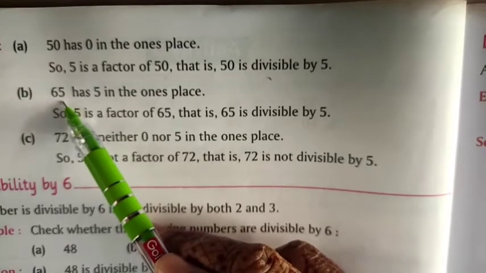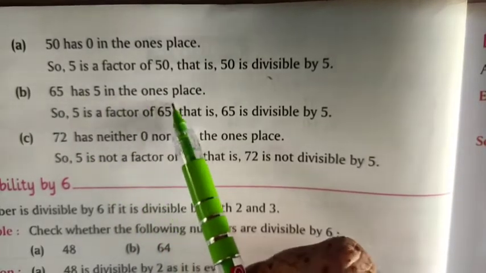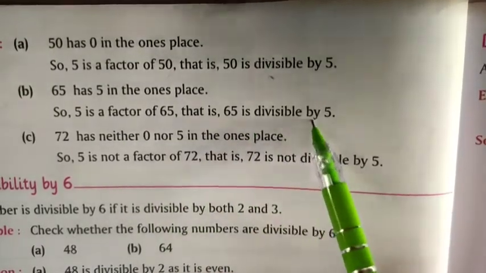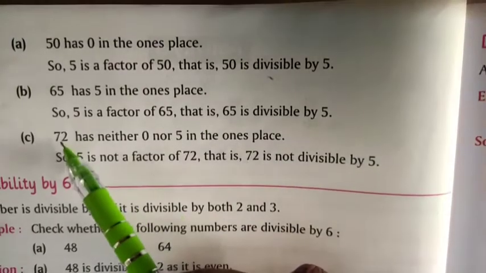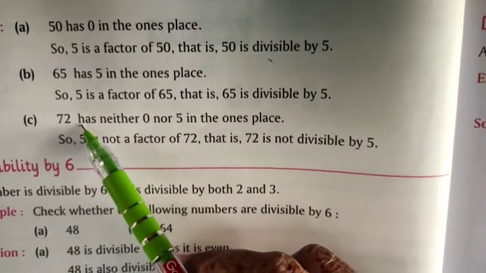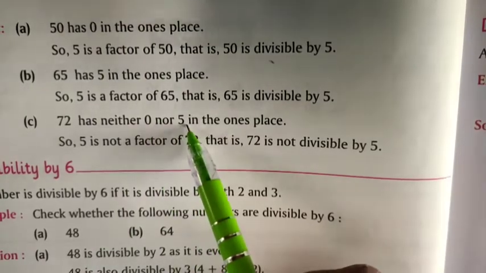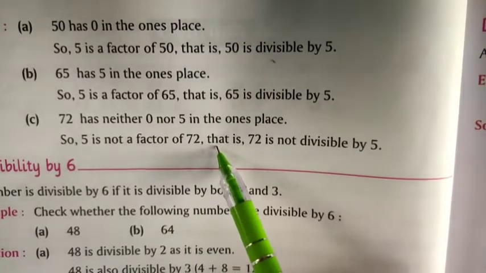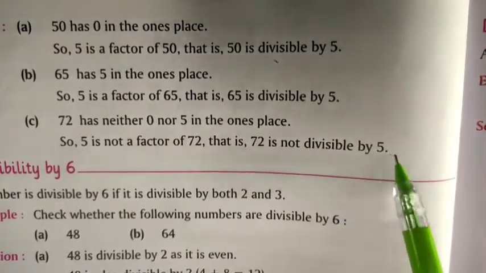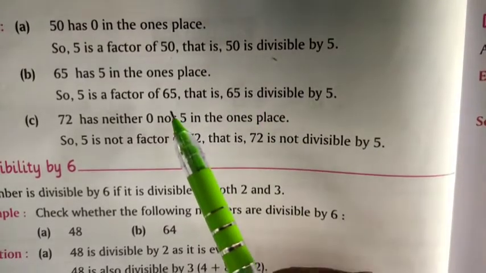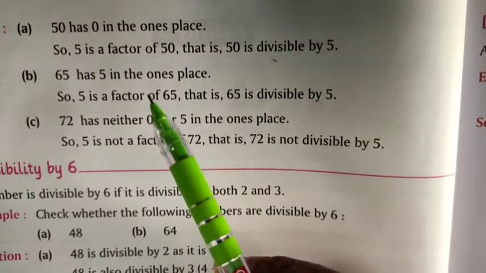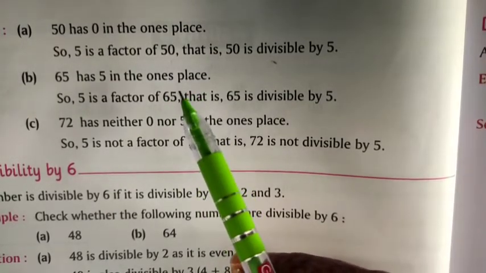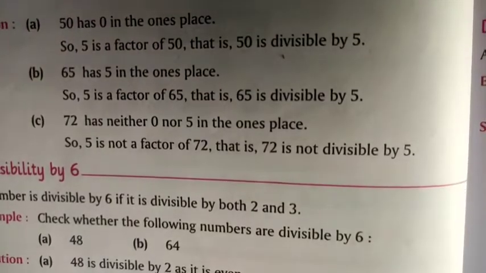Another example, 65 has 5 in ones place. So 5 is a factor of 65, that is 65 is divisible by 5. Then see the next example, 72 has neither 0 nor 5 in the ones place. So 5 is not a factor of 72, that is 72 is not divisible by 5. वही नंबर 5 से डिविजिबल होगा जिसकी वंस प्लेस पर 0 या 5 आए. That number is divisible by 5. Remember this.